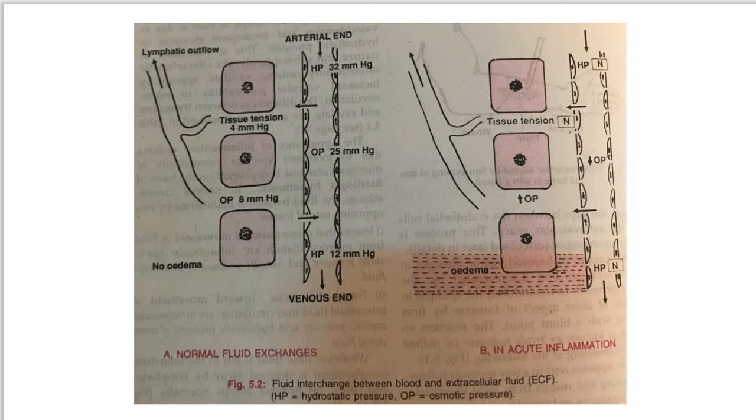Now this Starling hypothesis, where the first step is what? Forces. You can focus on this diagram A. Suppose this is the lymphatic outflow, these are the tissues, and here the venous end. Now here you can see this is the venous end and this is the arterial end, right? And this is in the case of normal fluid exchange. Now in this first step, the forces that cause outward movement of fluid from the microcirculation are intravascular hydrostatic pressure.